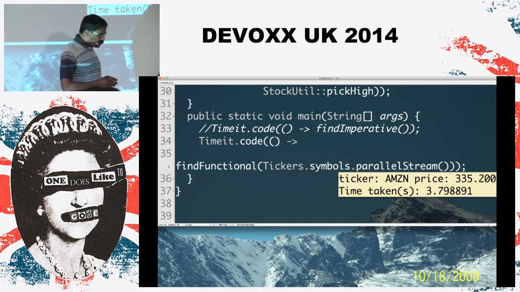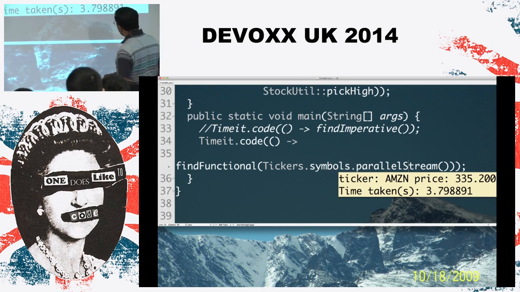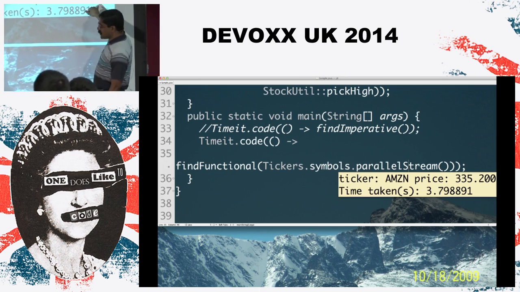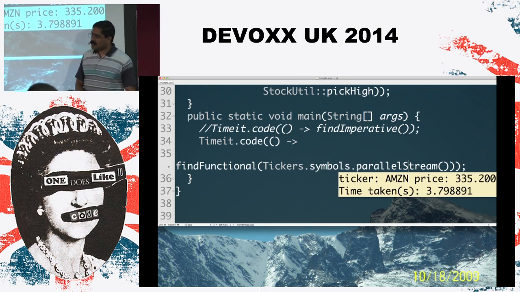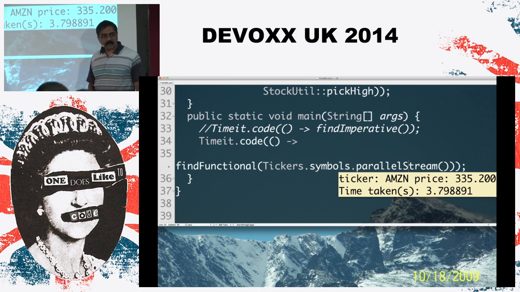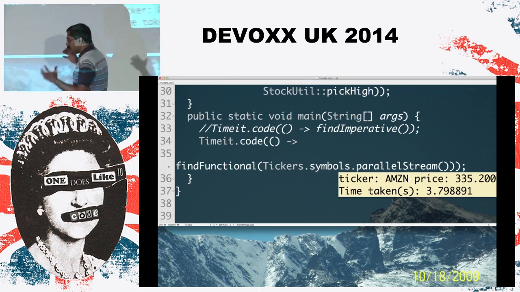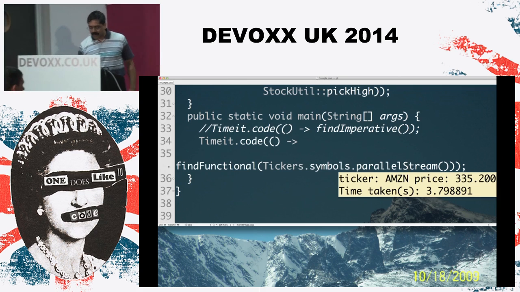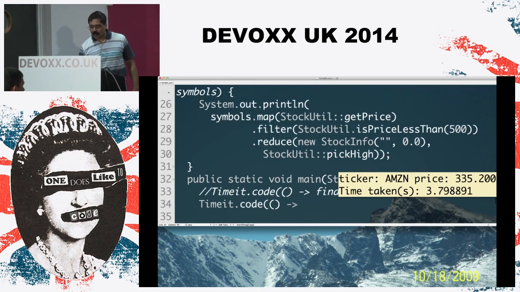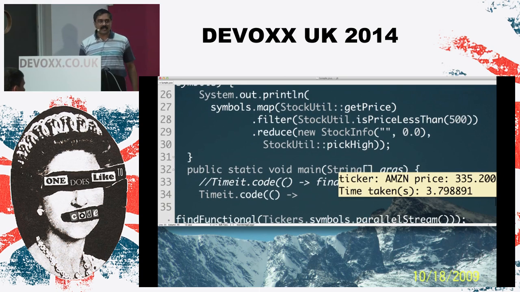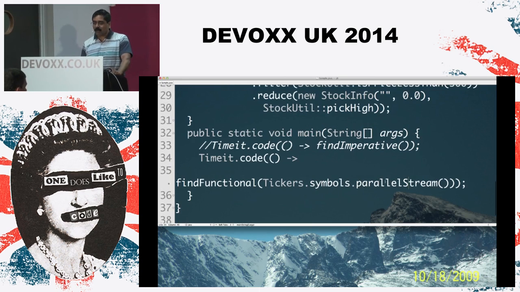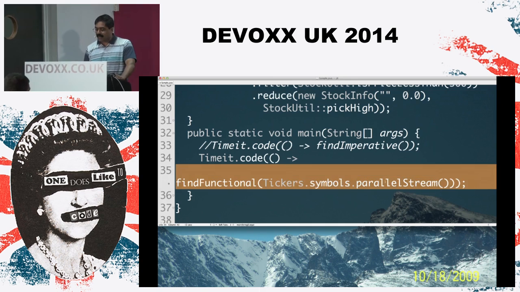So all I did in this particular case was simply change the code from stream to parallel stream. And is the price the same? Absolutely, but I think we got the results much faster. The point really is, the code is exactly the same as it was a minute ago. As far as this code is concerned, the declarative code is exactly the same. We didn't touch the declarative code. But on the other hand, we got better performance out of the code by simply making the code parallel stream. This I call the master switch.